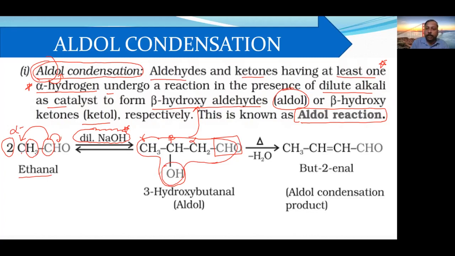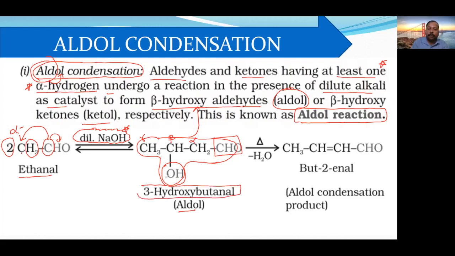When two functional groups are there, then that OH will go into the prefix, as we studied in polyfunctional group naming. Okay. So it will be beta hydroxy aldehyde. That's why its common name is aldol. Okay, so beta will be 3 hydroxy. If it is 2, then alpha hydroxy. If it is 3, beta hydroxy. If it is 4, then it will be gamma hydroxy. This is a general product.